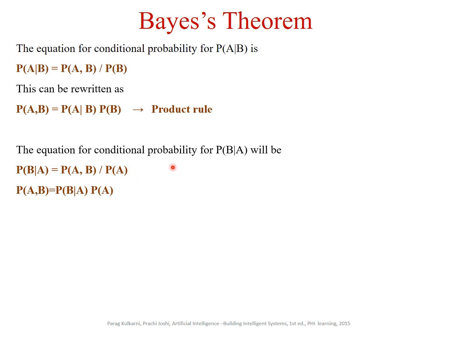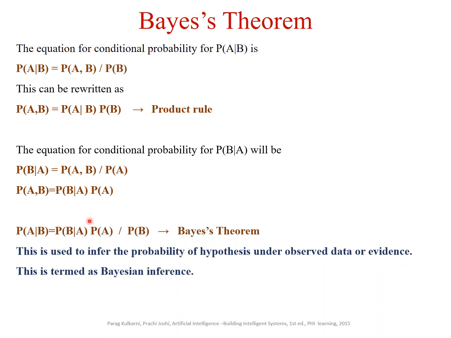The equation for the conditional probability for P of B given A will be P of B given A equal to P of A comma B divided by P of A. From this equation, we compute P of A comma B, which is equal to P of B given A into P of A. Now, we have to substitute this equation in the product rule, which gives the Bayes theorem.